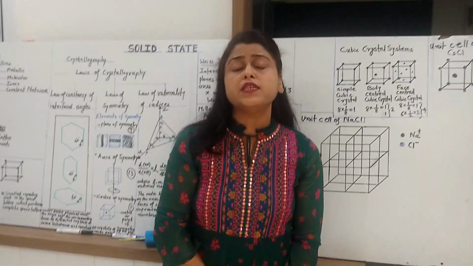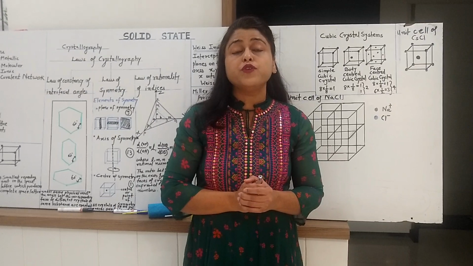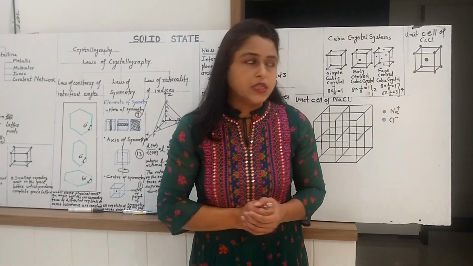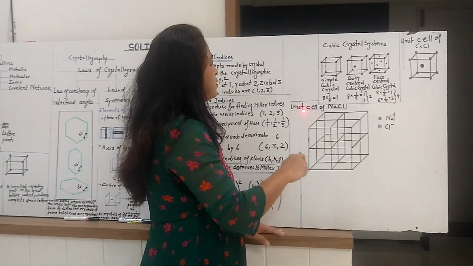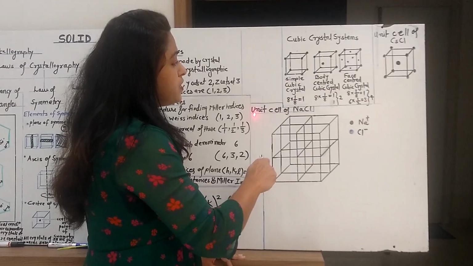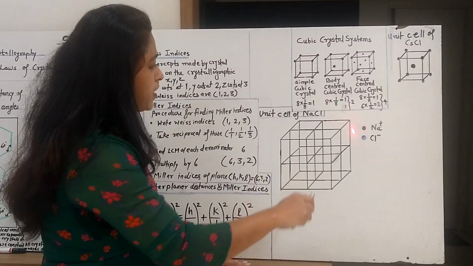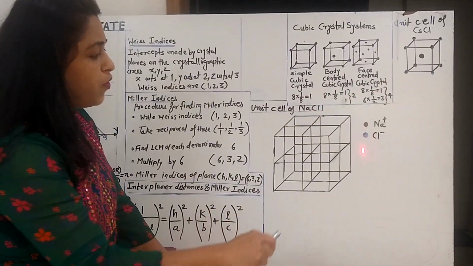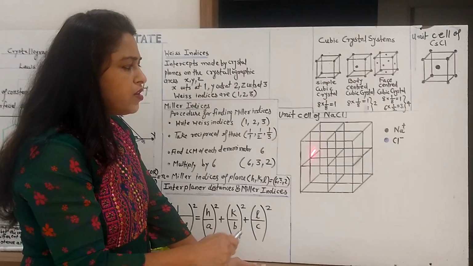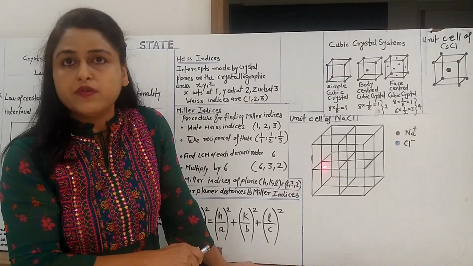Now in your BSc Sem 4 syllabus, mainly the crystal structure which we have to study is the unit cell or crystal structure of NaCl, and I want to discuss it in a very detailed manner. So this is the diagram of unit cell of NaCl. It is not the diagram of the complete crystal of NaCl. Many times students get confused with that.